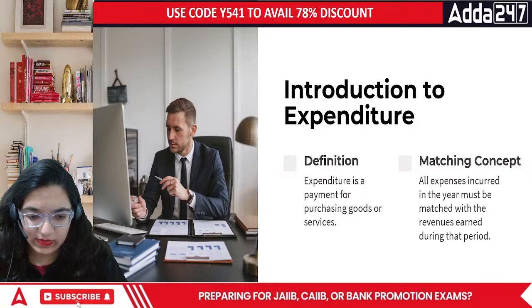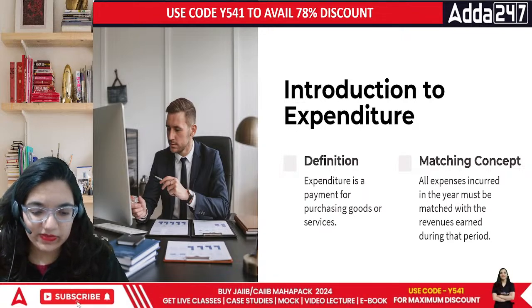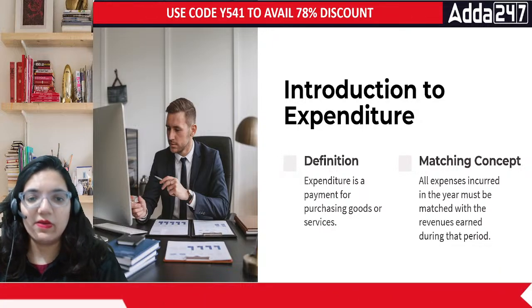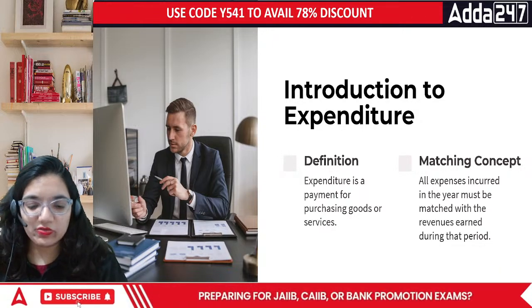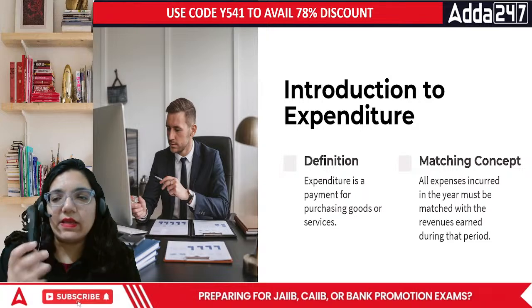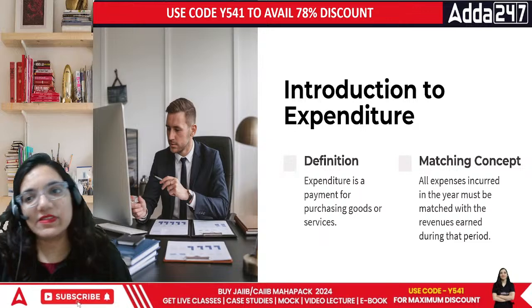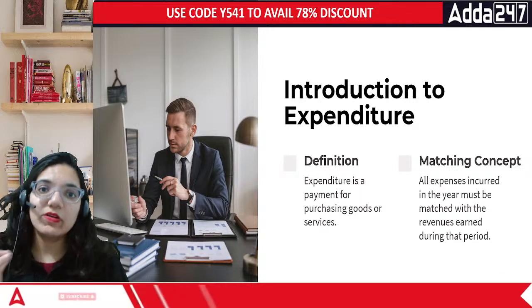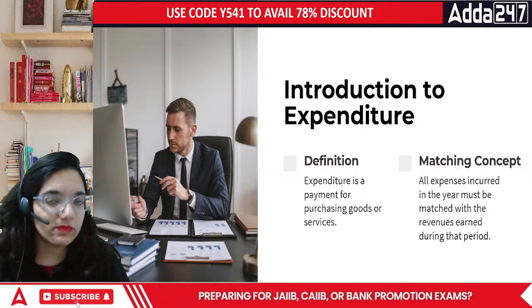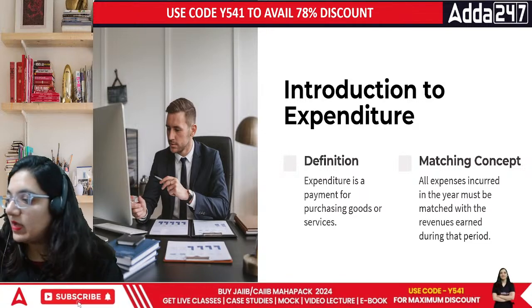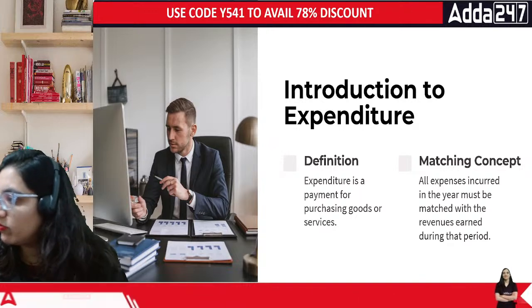Now, when we talk about the specific topic, we're talking about the introduction to expenditure. What do you mean by expenditure? Expenditure means if I'm spending money on this particular pen, I am spending money on this specific pen, and I'm saying, see, this particular pen costs me 10,000 rupees. Say this is my pen tab. Now the point is, everyone, I have a normal pen as well.